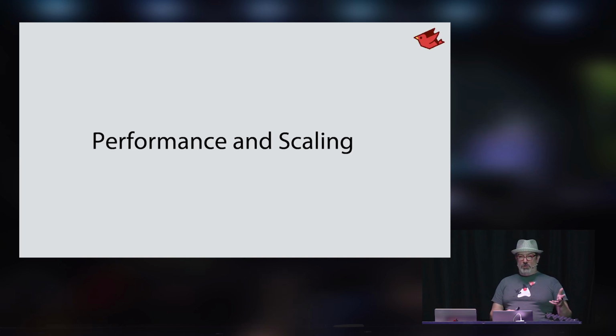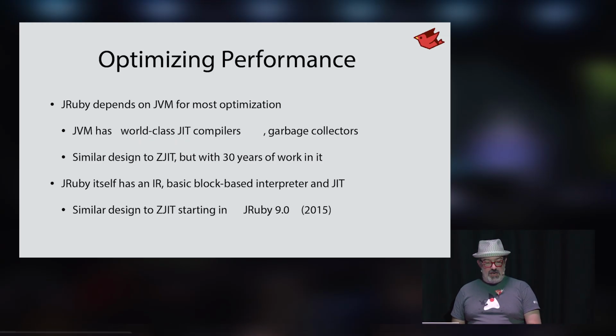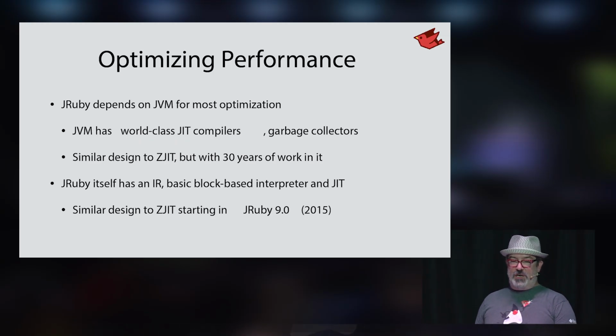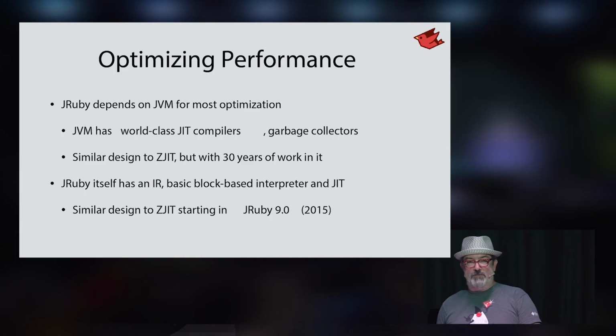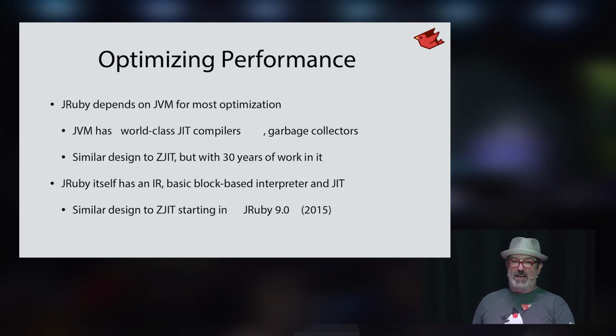So we've got our tools, we've got our JVM, we've got our excellent GC and JIT. Let's talk a little bit about how JRuby improves the performance of Ruby. I mentioned we depend on the JVM's JIT for doing a lot of the optimization work. We essentially teach the JVM about Ruby, how Ruby executes, and it goes from there and does all of its additional optimizations, all of the optimizations that make the Java world, the JVM world fast, it applies them to your Ruby code. Very similar design to where ZJIT is going, but this is, of course, 30 years of work with dozens, hundreds of people out there.